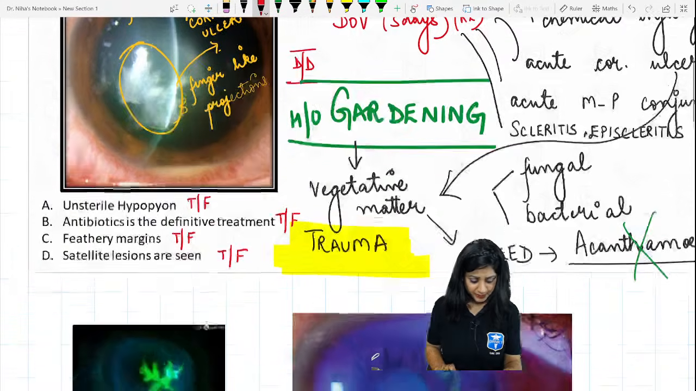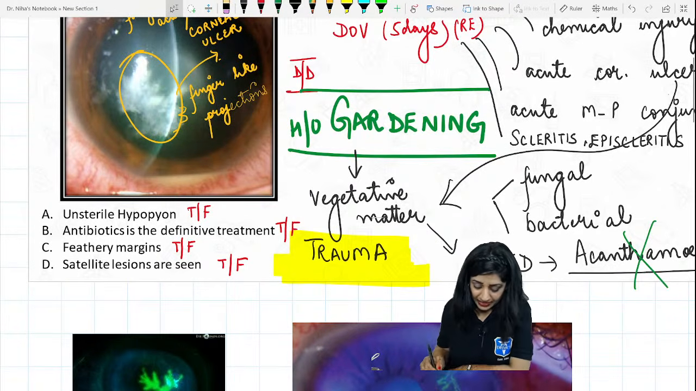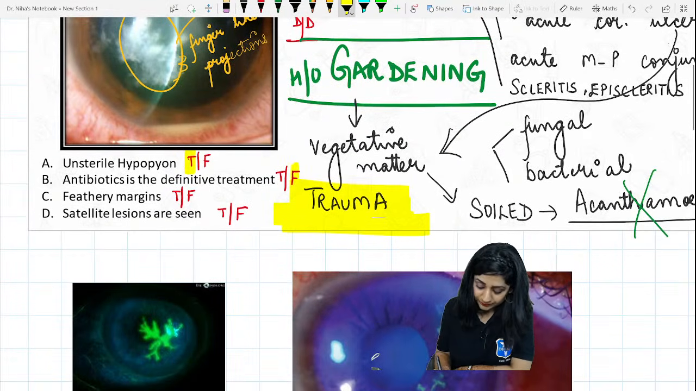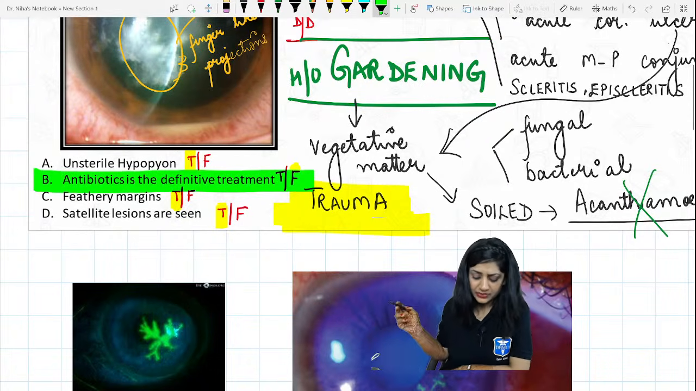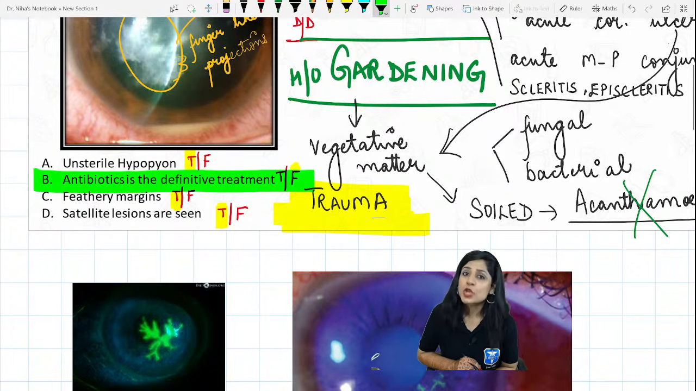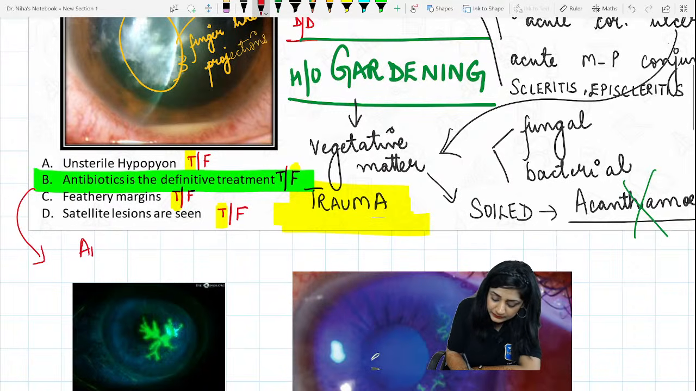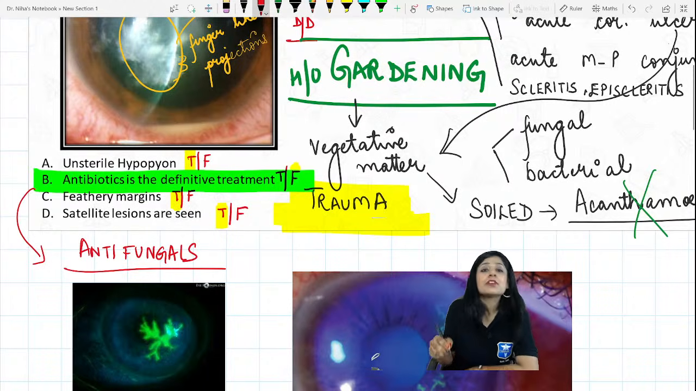So you have given me some of the true and false. Number 1, unsterile hypopyon: this is true. Antibiotics is a definite treatment: it's false. Feathery margins are true, and satellite lesions are also true. So what will be your answer here? The answer will be antibiotics is the definite treatment. Then what will be the definite treatment? If antibiotics is not the definite treatment, it will be antifungals. That will be your definite treatment.